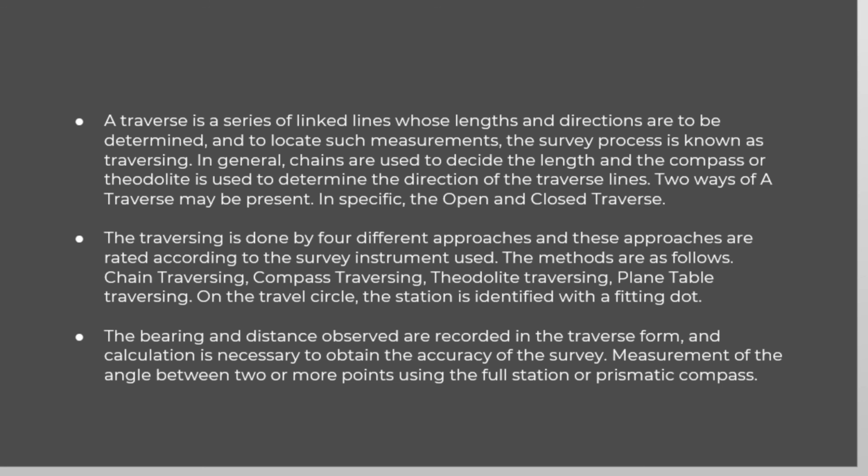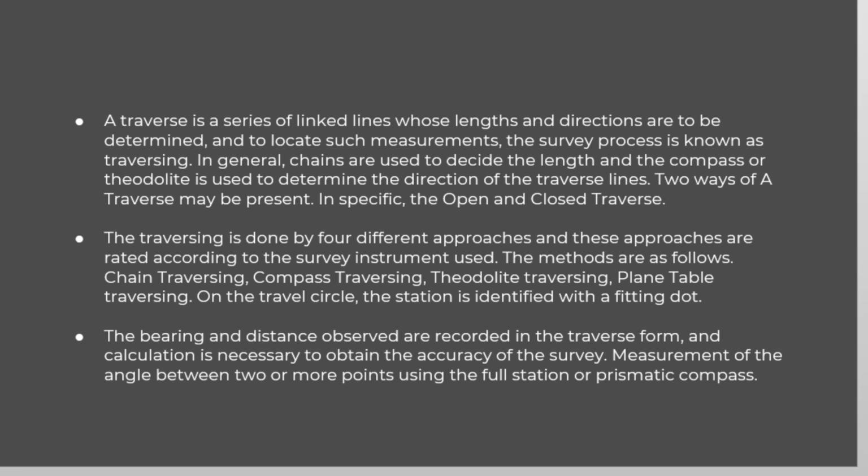Conclusion. A traverse is a series of linked lines whose length and direction are to be determined, and the survey process of locating such measurements is known as traversing. In general, chains are used to decide the length, and the compass or theodolite is used to determine the direction of the traverse lines.